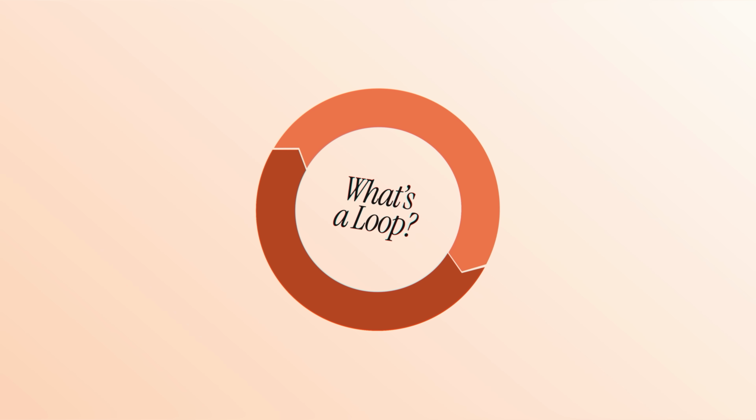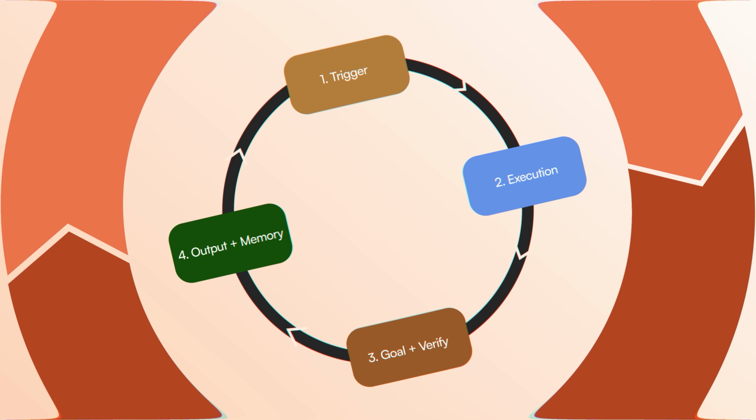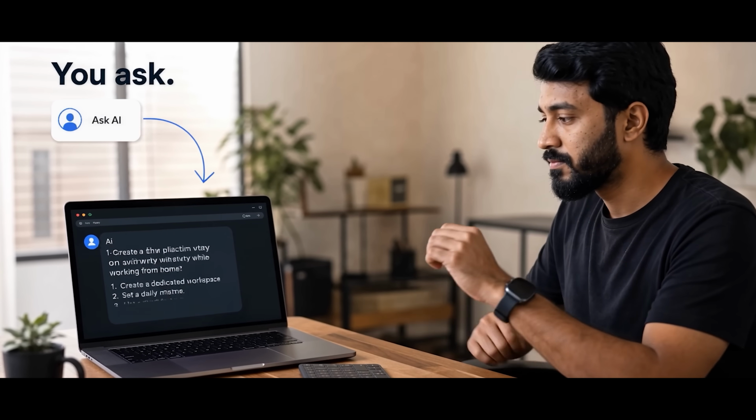So let me back up and explain what a loop even is, because once it clicks, you'll start seeing them everywhere. Here's the simplest way to understand it. Normal prompting looks like this. You ask the AI, it answers, you check it, you ask again. You're in the chair the whole time.